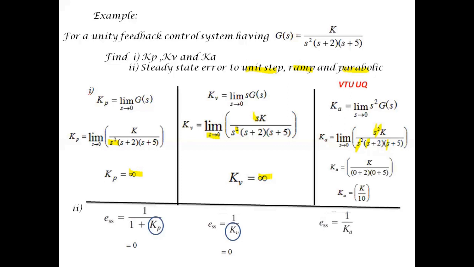Then steady state error for unit parabolic input, ESS will be equal to 1 by Ka. We have found Ka as K by 10. So substituting for Ka in the formula of ESS, ESS will be equal to 1 divided by K by 10. That is nothing but 10 by K. So ESS will be equal to 10 by K. So we are done with this problem. Let us move on to the next problem.